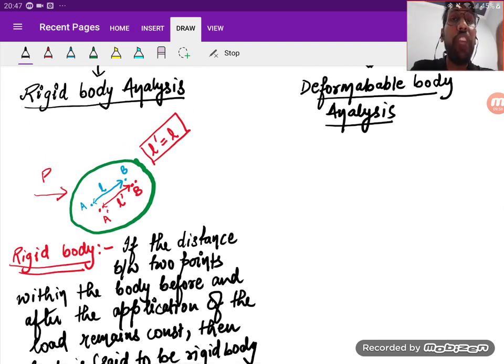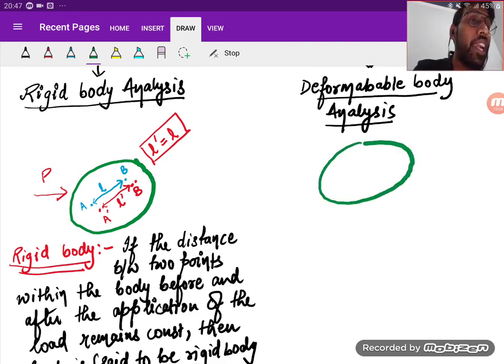Okay, so what is a deformable body? If I take a body and say that it's a deformable body, what do you mean by this? I'm taking 2 points within the body, A and B, and the distance between them is L. I haven't applied any load till now.